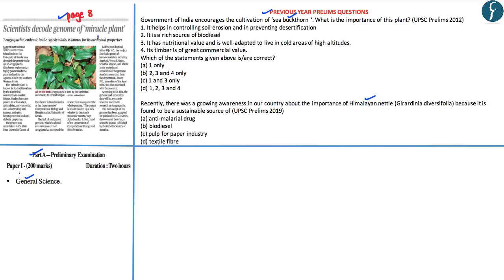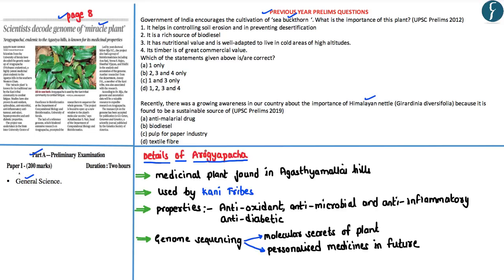As part of this video analysis, let us understand some important facets of the miracle plant known as the Arogyapacha. Arogyapacha is actually a medicinal plant which is endemic to the Agastyamalai Hills. This medicinal plant is traditionally used by the Kani tribes who live in this particular region.